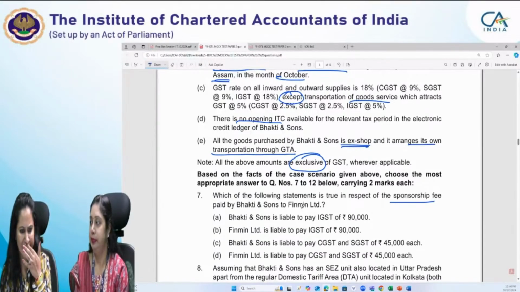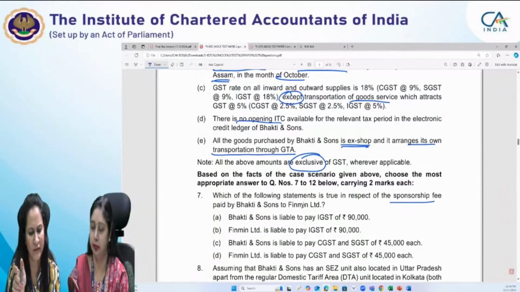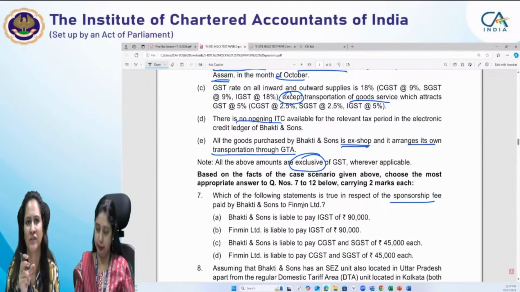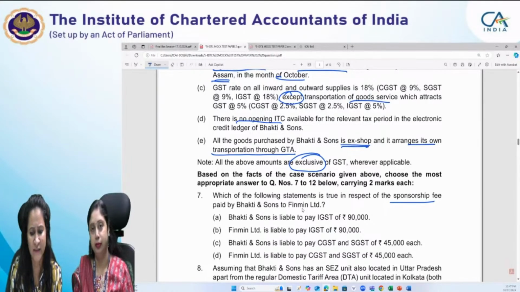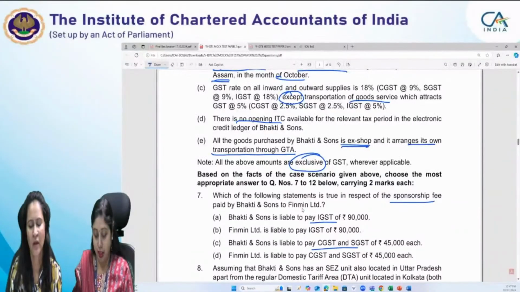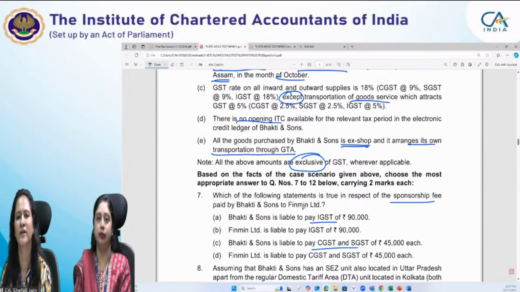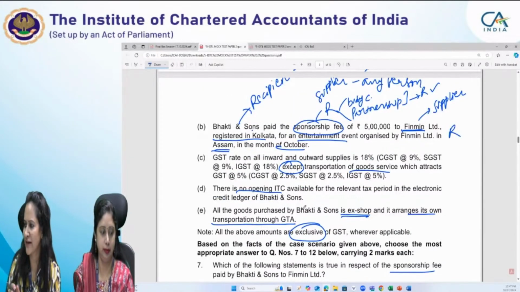Yeah, and in this case, when you see the options, it is testing not only the taxability and the reverse charge or forward charge, it is also checking determination of nature of supply. Because the options are: Bhakti and Sons is liable to pay, Finman is liable to pay, IGST or CGST and SGST. So along with determination of reverse charge, we also need to determine the nature of supply in the given case.